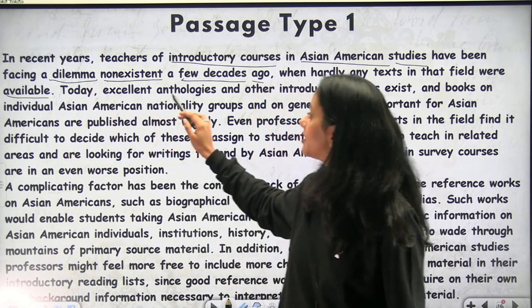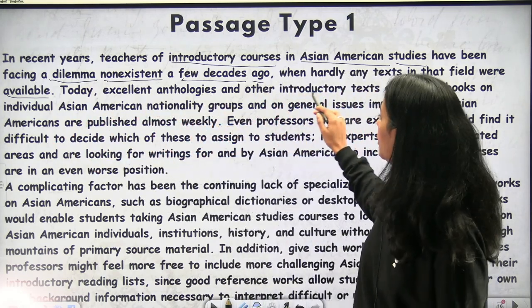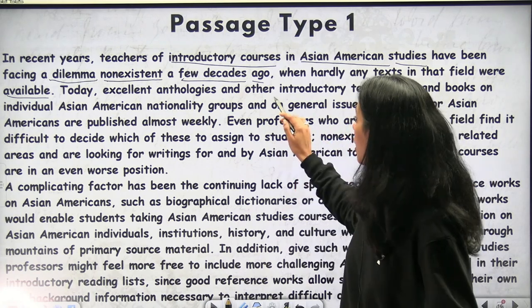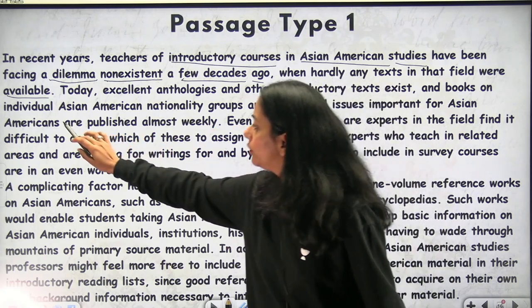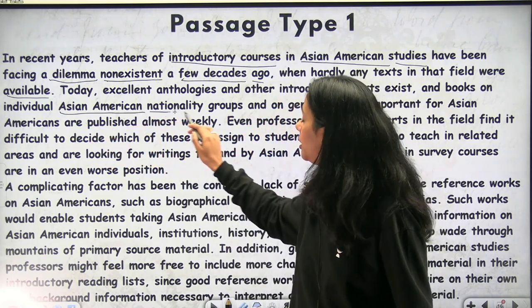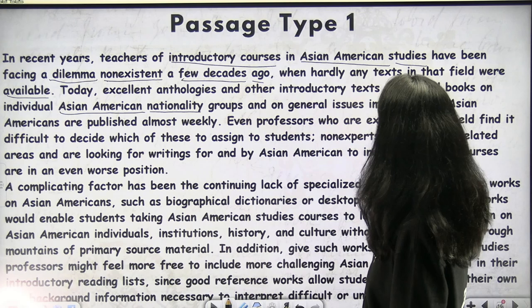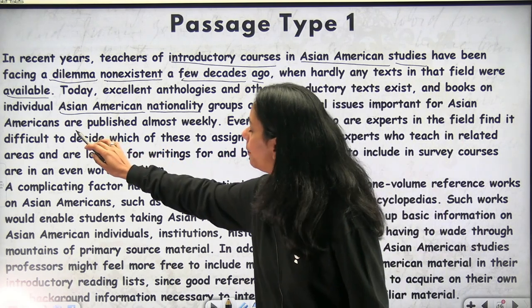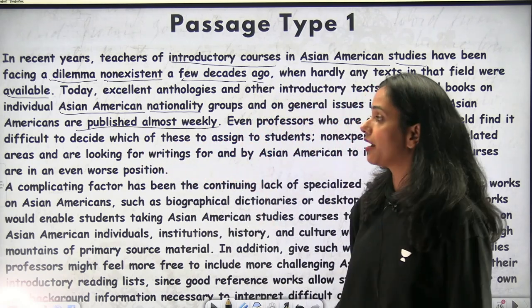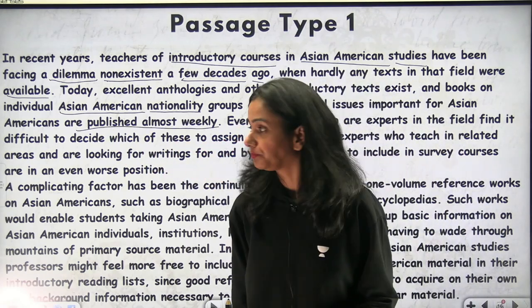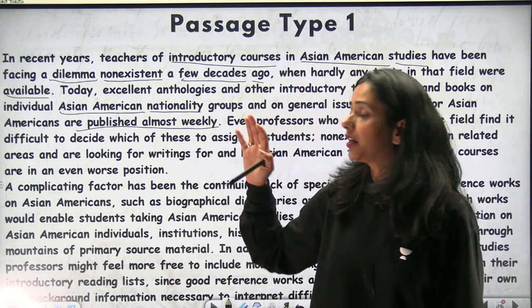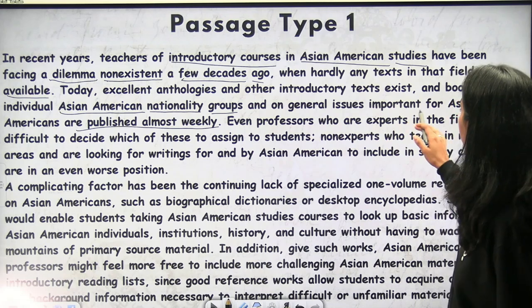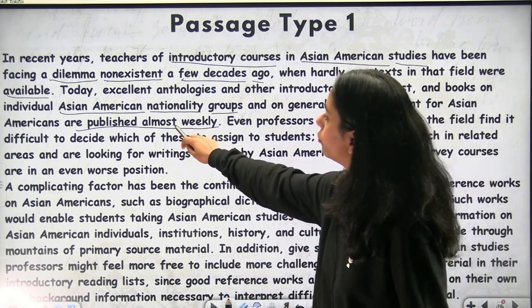Okay, today excellent anthologies and other introductory texts exist. Today it exists. Okay, and books on individual Asian American nationality groups and on general issues important for Asian Americans are published almost every week.